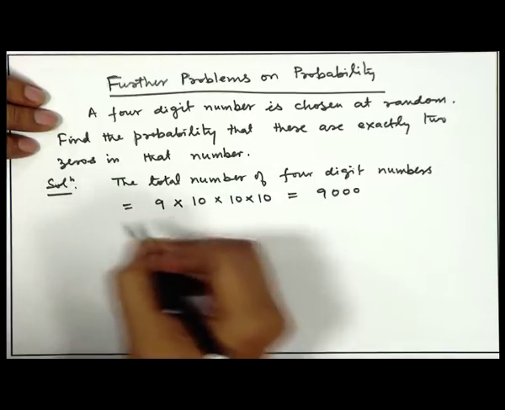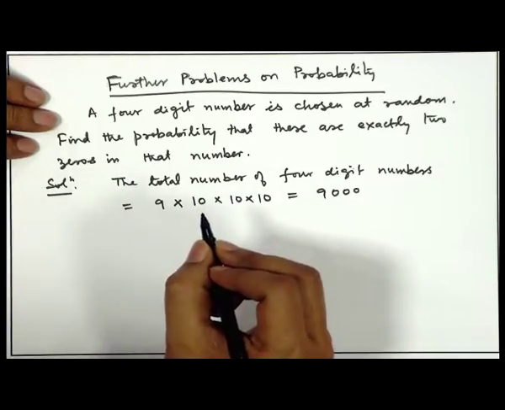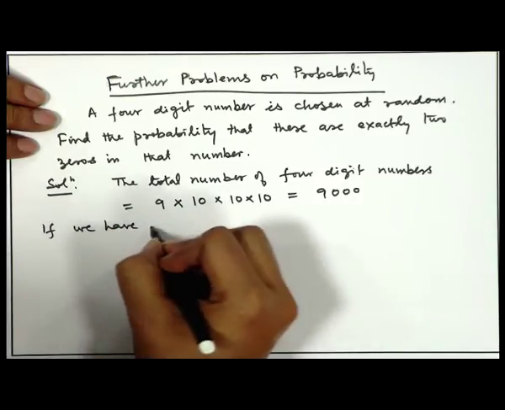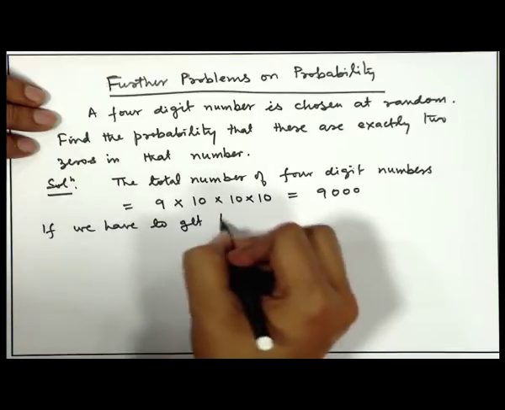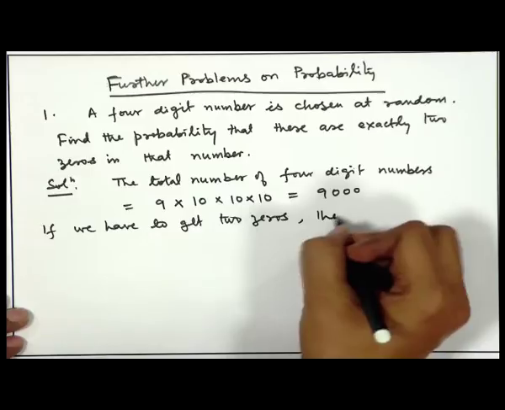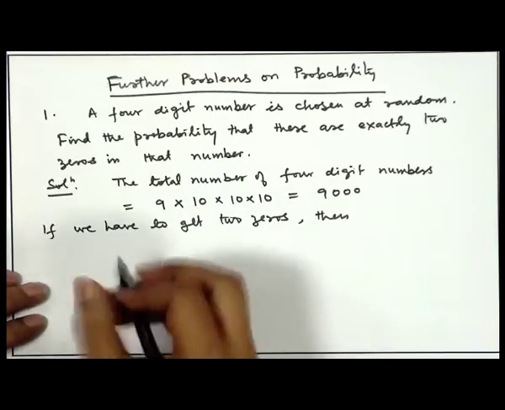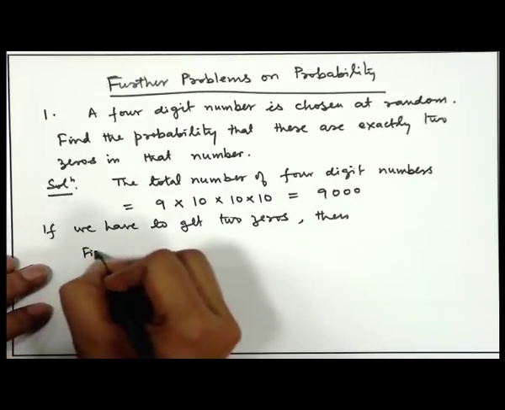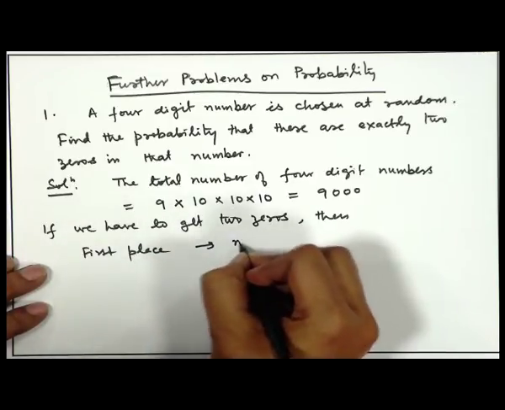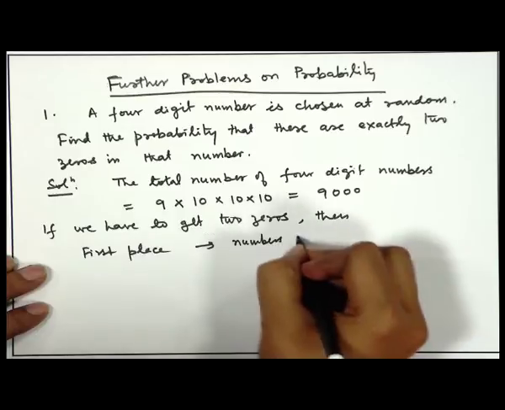Now, if there have to be 2 zeros in that number, then let us choose the places. First place, numbers 1 to 9.